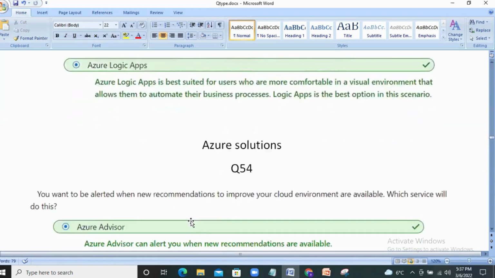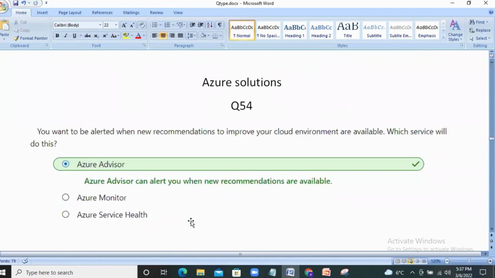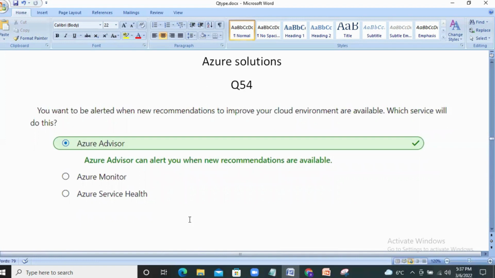Next question. We are going to have some questions on the topic Azure Solutions. You want to be alerted when new recommendations to improve your cloud environment are available. Which service will do this?